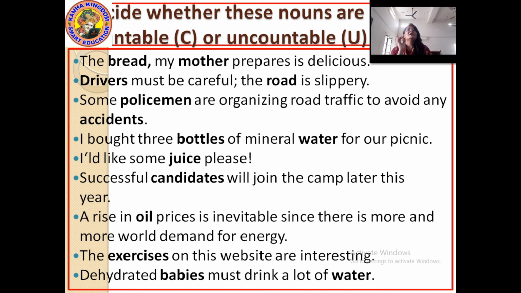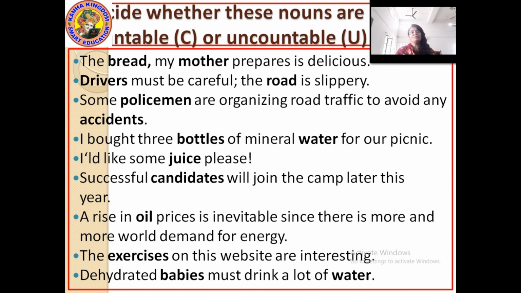Next, some policemen are organizing road traffic to avoid any accidents. Policemen, countable. Accidents: I saw an accident. As we had learned about uncountable nouns, I had told you that with the countable noun we can use articles, right?